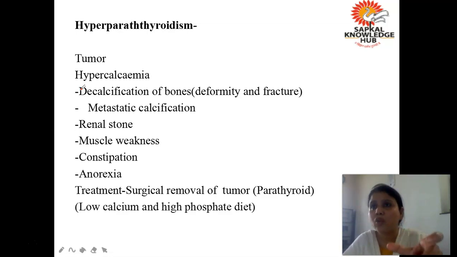Due to hardening of the wall, there are chances of persistent high blood pressure in those people who are suffering from hyperparathyroidism. There will be constipation, muscle weakness, because for contraction of muscle you require calcium, but whatever the calcium store was there, that is being deposited into blood. Renal stone, yes, I told you, due to excessive amount of calcium, there is possibility of formation of renal stone. After that, constipation, because for contraction, for peristalsis, you require calcium. Anorexia, भूख नहीं लगेगी.